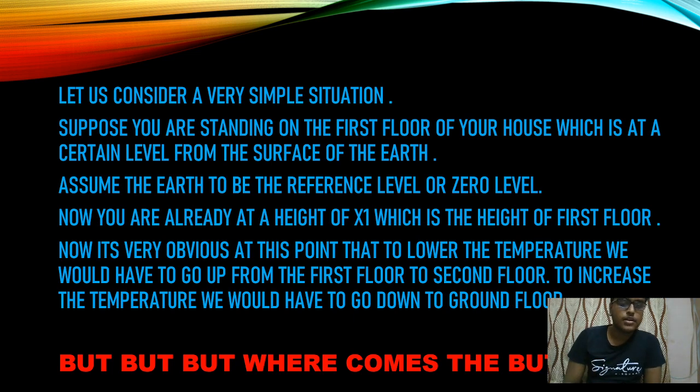I am using that information to give you an intuitive feeling of the reason for the existence of directional derivatives. Till now we have considered that if we go from the first floor to the second floor, the temperature will decrease, and if we go from the first floor to the ground floor, the temperature will increase. But we have not considered whether we will fly like Superman vertically upwards or use the staircase. Which way is feasible, or gives maximum feasibility, if we go?